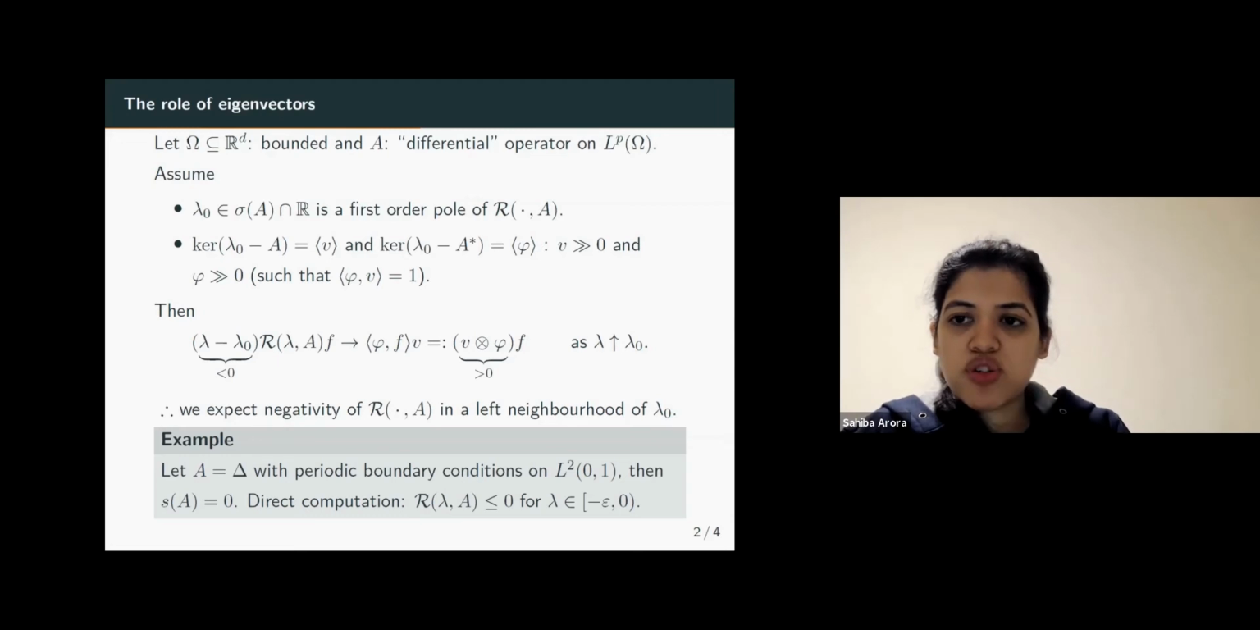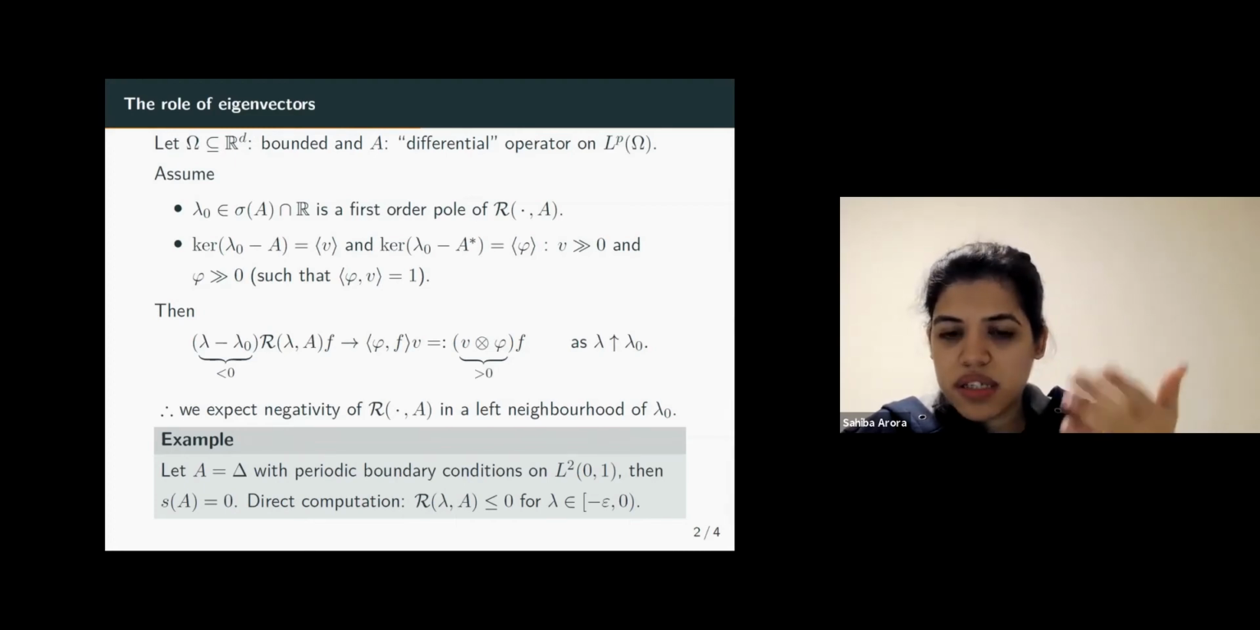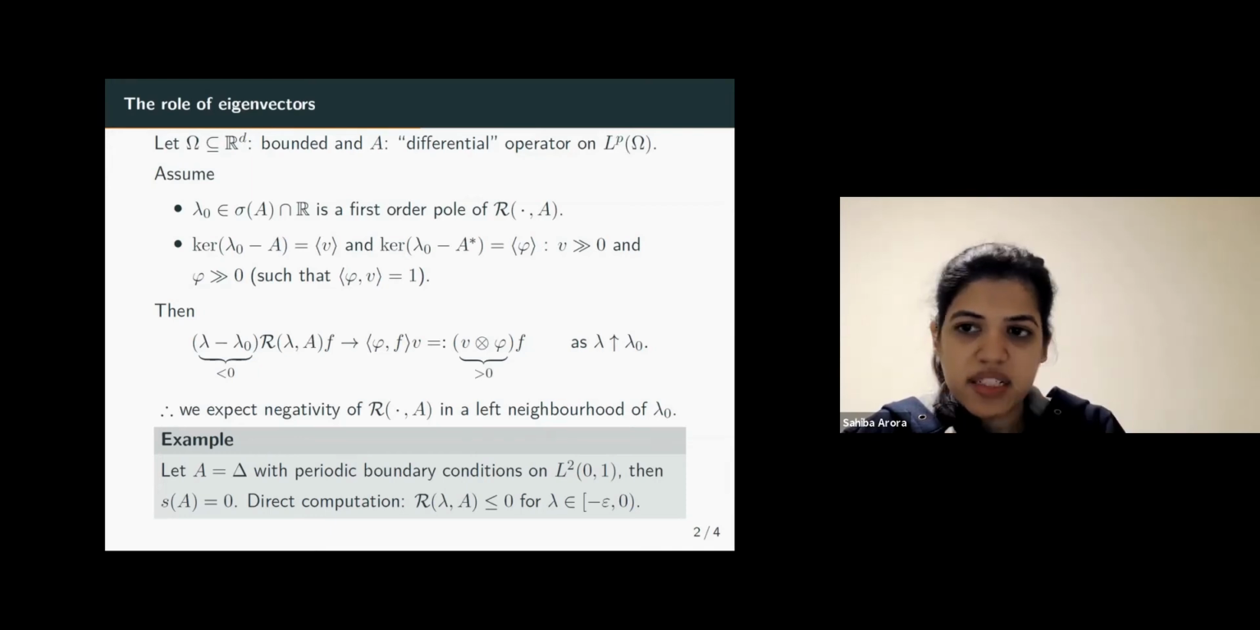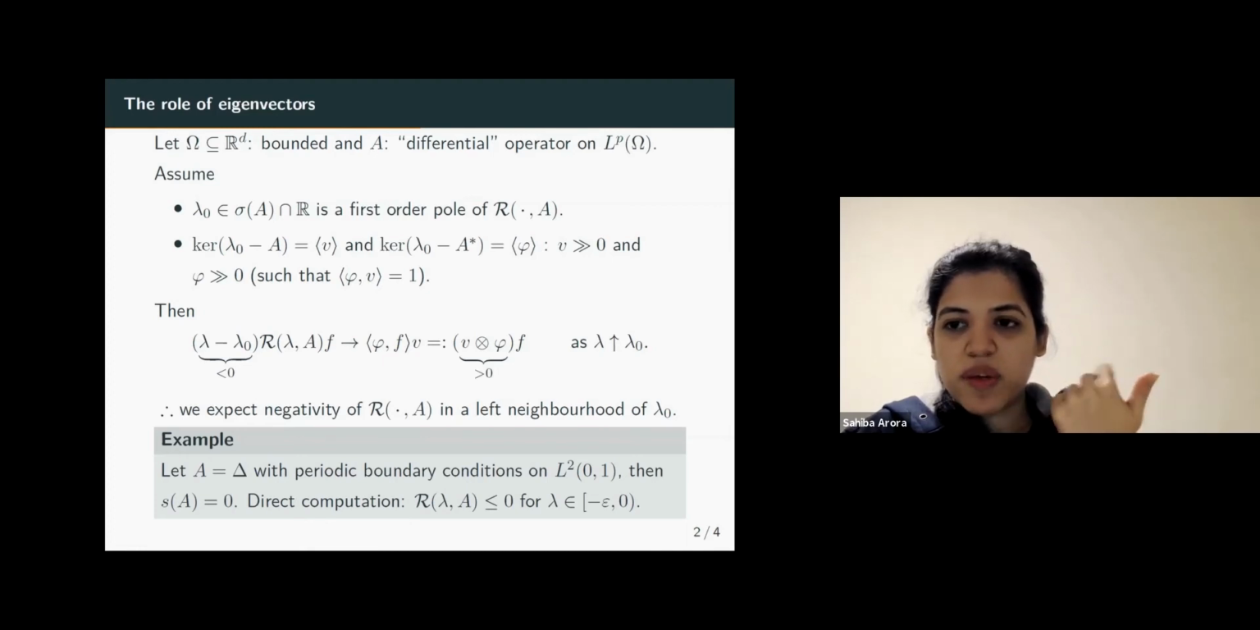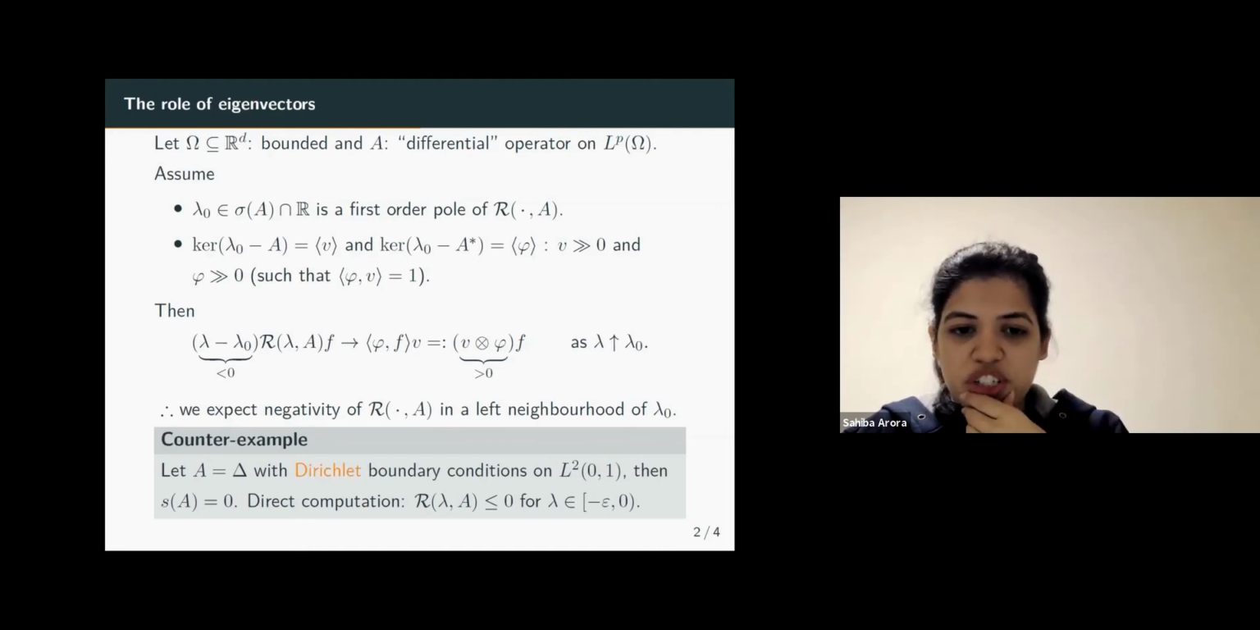But this is one example. Usually periodic boundary conditions and Neumann boundary conditions have similar properties. And actually it turns out that if we consider the Laplacian with the Neumann boundary conditions, then again the resolvent is negative in a left neighborhood. So now we know for periodic and Neumann boundary conditions, and we must also check the Dirichlet boundary conditions. So again, we take the Laplacian with Dirichlet boundary conditions.